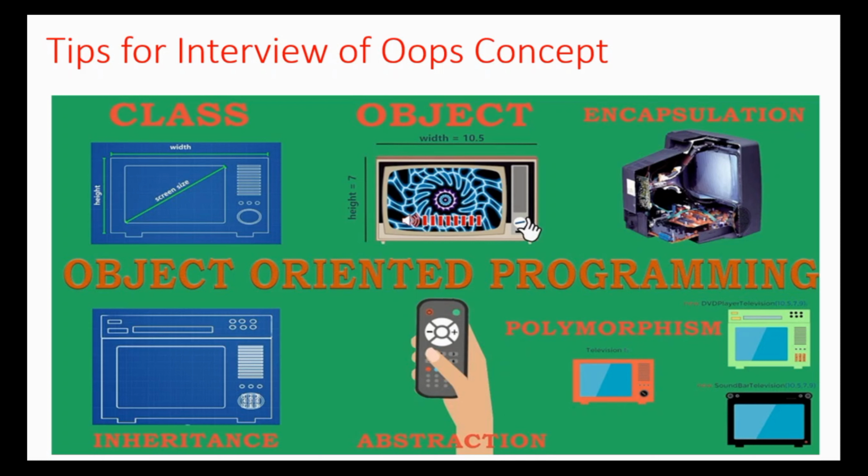Similarly, inheritance, and similarly abstraction: when we are pressing the remote, it opens something, and the volume goes up and down, changing the channel and sound mute. So all these things we do from the remote, but we don't know how exactly the TV is doing that. So this is the hiding. Okay, polymorphism is like we have lots of new television versions, some introduced by other famous companies. So these are the things we can explain at that time for the OOP concepts. If you explain it this way, I assure you that the interviewer will be very happy.